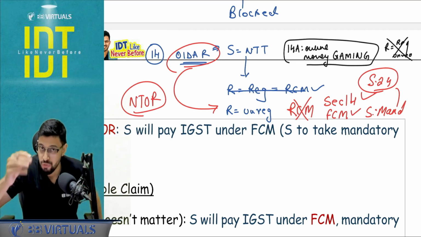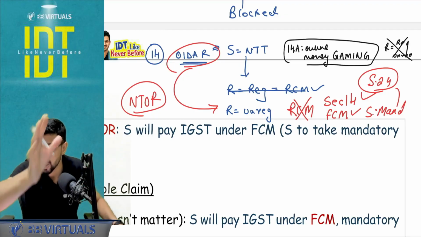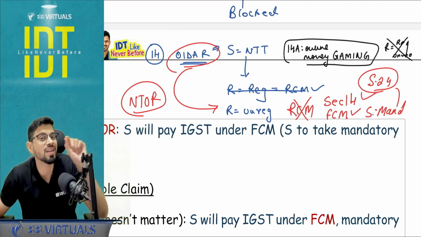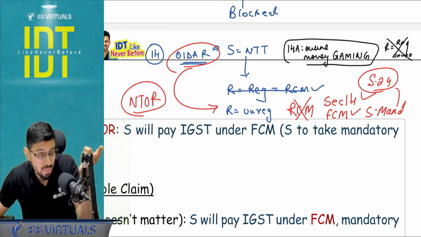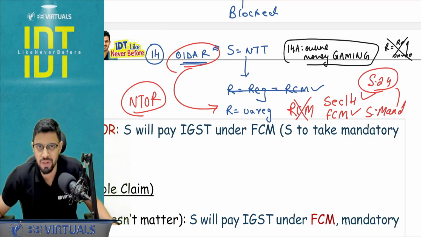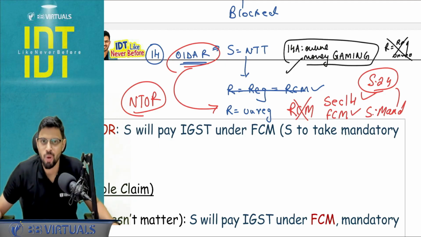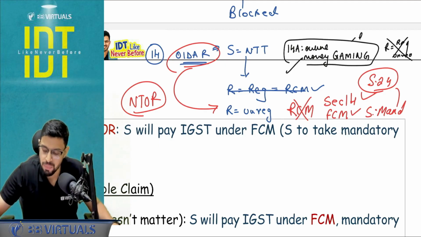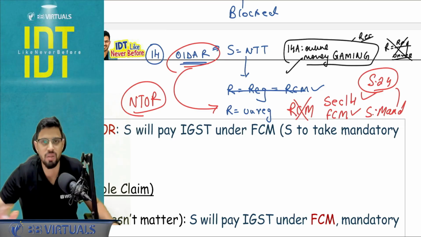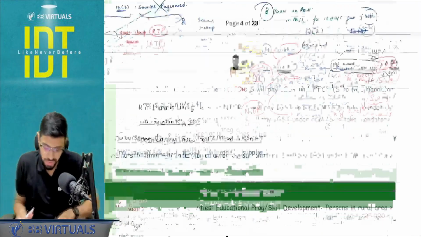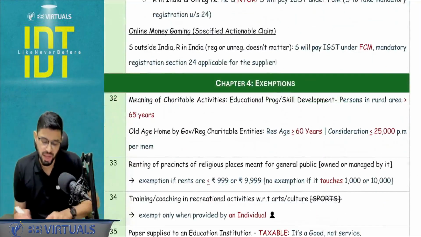If you try to open the book and link this with section number 24 mandatory registration, in case of OIDAR, you will see the words unregistered person, because if it is a registered recipient, the import RCM will cover that. You don't need to take mandatory registration. But in the next clause, if you see online money gaming, you will just find the word recipient because it may be registered, unregistered, we don't care. Supplier has to comply with the forward charge mechanism. I hope you're able to remember this. This is basically the linking that I have given.